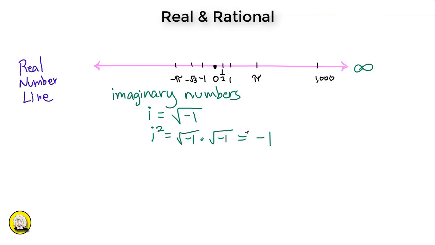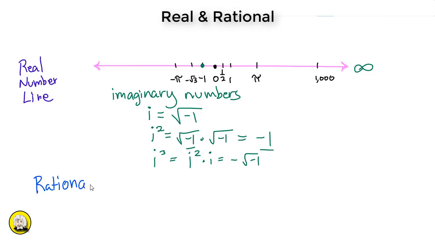However, we do know that i squared is -1. The square root of -1 squared will just be the result in the radical, which is -1 in this case. And that actually is a real number. -1, or i squared, we can put on the number line. In fact, any even exponent of i we can place on the number line. Any odd exponent of i cannot be placed on the number line, as it will be an imaginary number. Even i cubed will essentially be i squared times i, or -1 times the square root of -1.